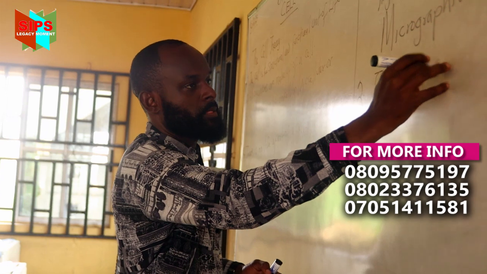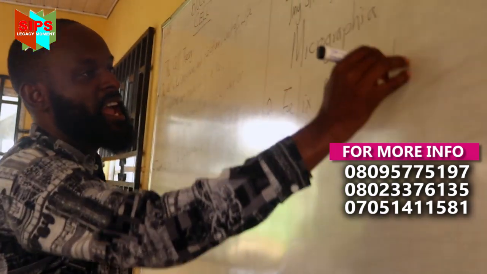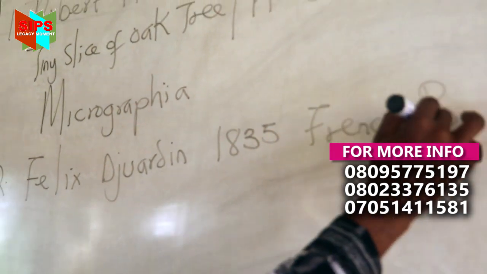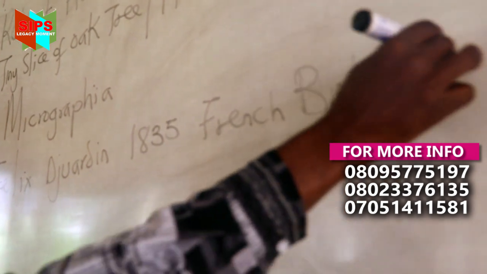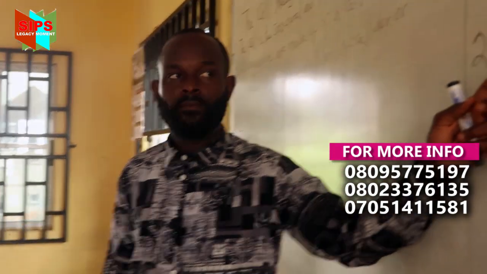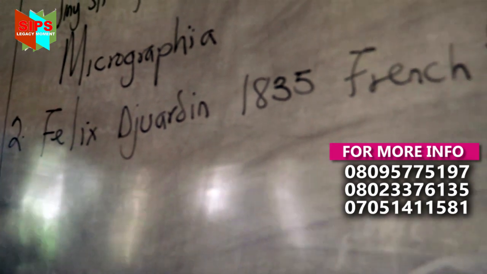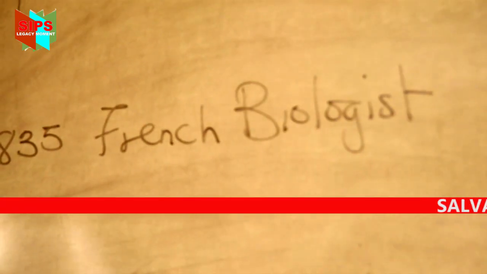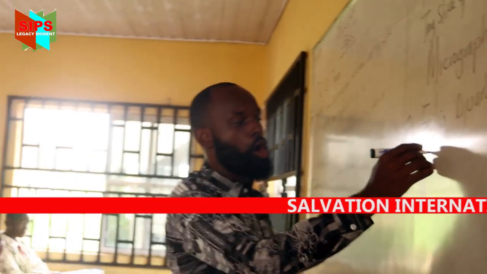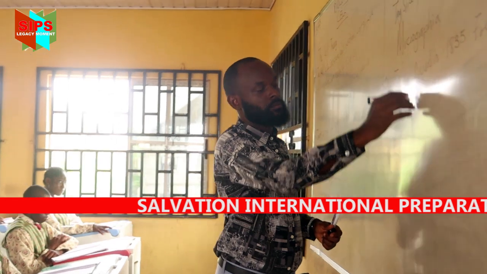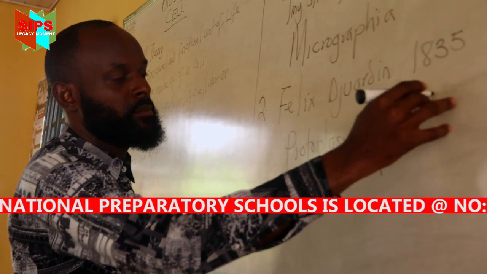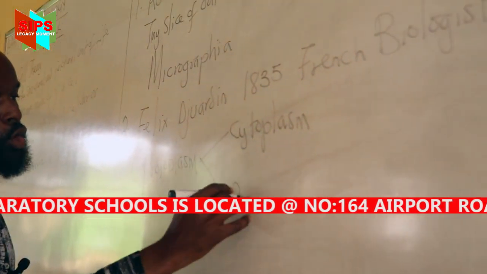Good. Number 2, we look at a scientist called Félix Dujardin. Repeat after me. Félix Dujardin. Now, in the year 1835, he was a French biologist. Who is the second scientist? Félix Dujardin. What year? 1835. Who was he? A French biologist. Now, it was Félix Dujardin that discovered what was called the protoplasm of the cell. The word protoplasm simply means the cytoplasm plus the what? The nucleus.